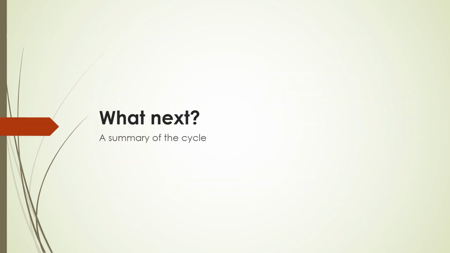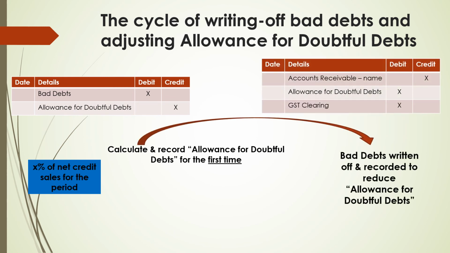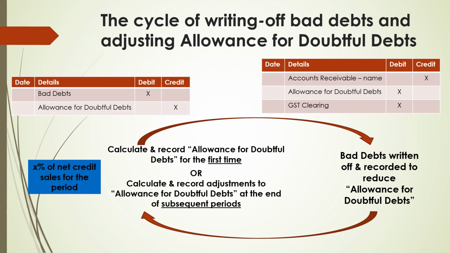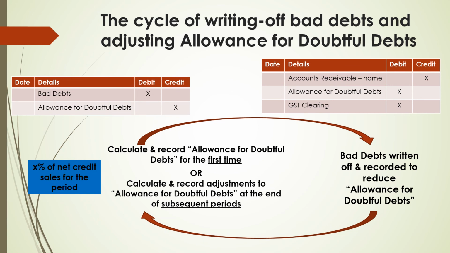So what next? I find it useful to have a look at the summary of the cycle to understand how this happens from month to month or from period to period. We start off by calculating and recording allowance for doubtful debts for the first time. Whenever there are bad debts written off, we record them to reduce the allowance for doubtful debts. At the end of the subsequent period, we recalculate and record adjustments to the allowance for doubtful debts balance. The cycle continues as we record bad debts written off, as well as calculate and record adjustments to the allowance for doubtful debts at the end of subsequent periods.